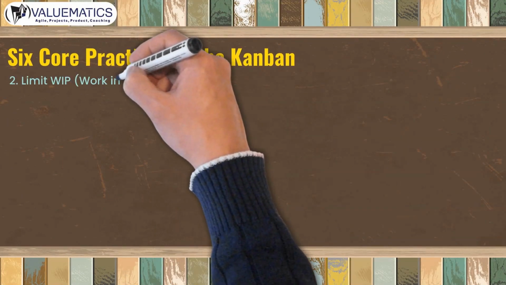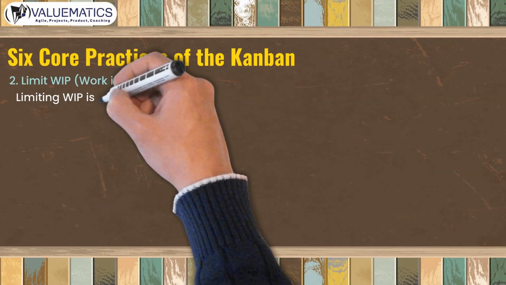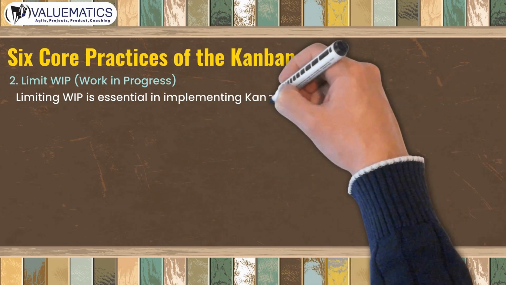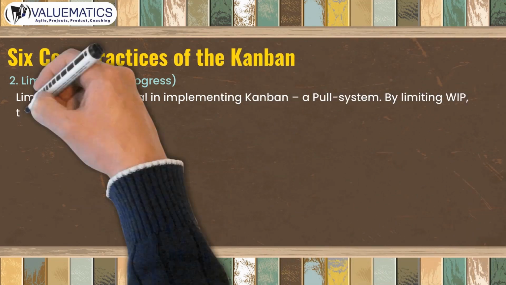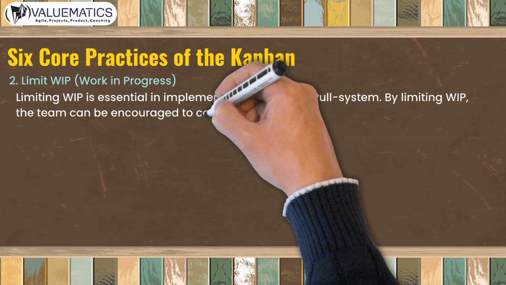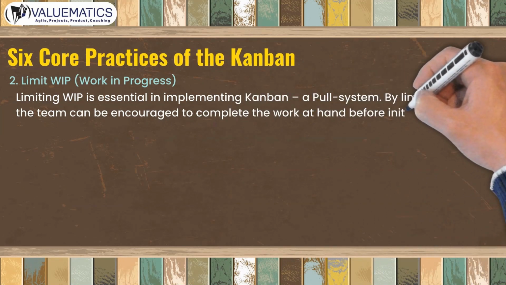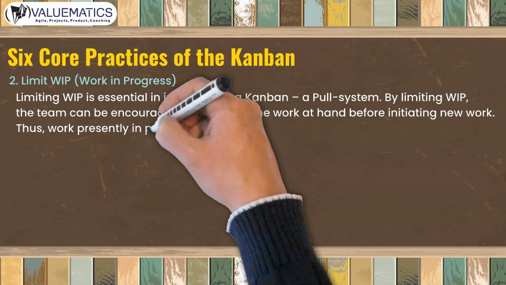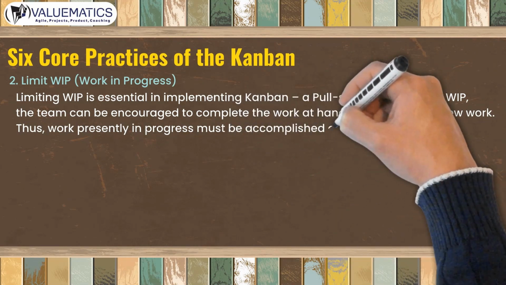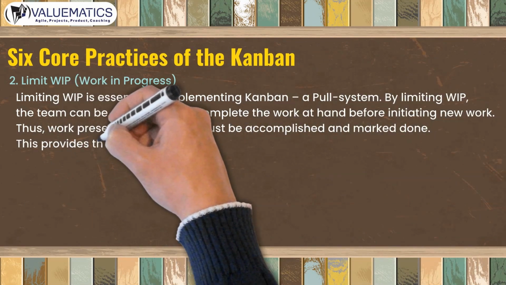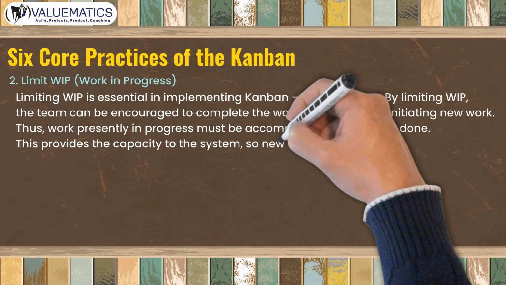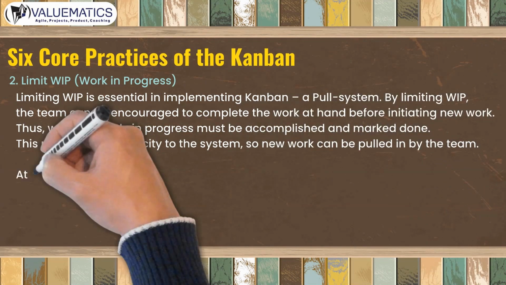2. Limit WIP, work in progress. Limiting WIP is essential in implementing Kanban, a pull system. By limiting WIP, the team can be encouraged to complete the work at hand before initiating new work. Thus, work presently in progress must be accomplished and marked done. This provides the capacity to the system, so new work can be pulled in by the team.